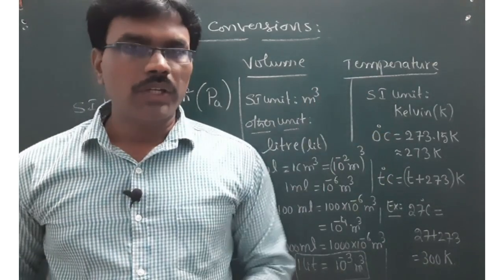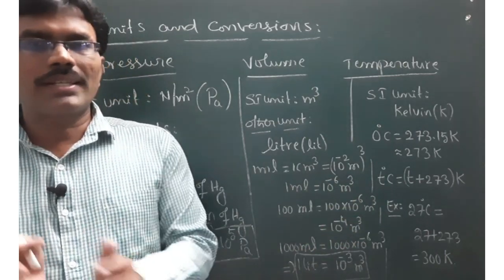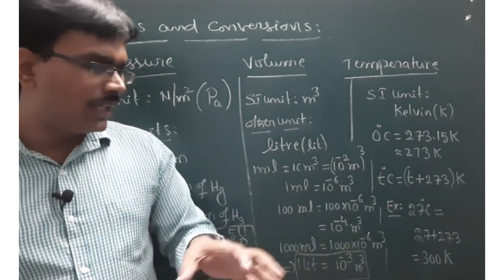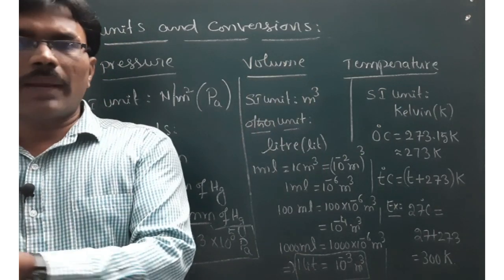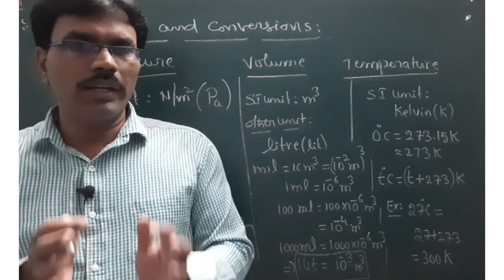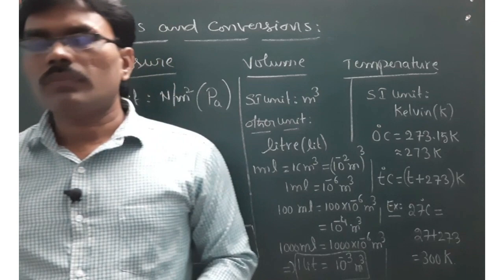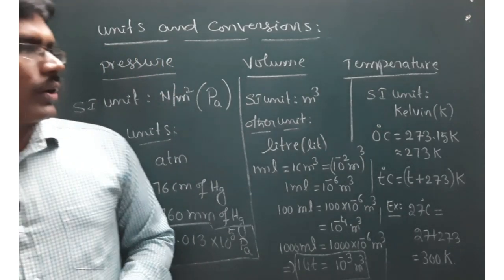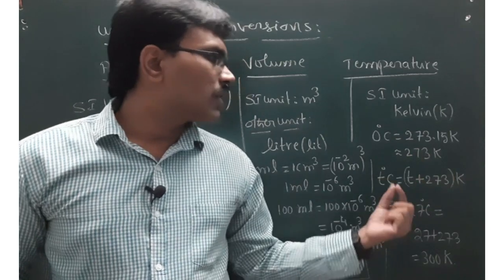Next, coming to temperature. The SI unit of temperature is the Kelvin scale. In thermal properties of matter, most of the time we will be taking the absolute temperature. All gas laws are applicable in the absolute temperature scale. So we need to find out the SI temperature, or Kelvin scale temperature. A relation between centigrade and Kelvin temperature is given by this one.